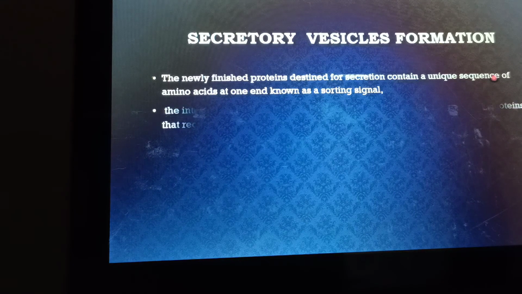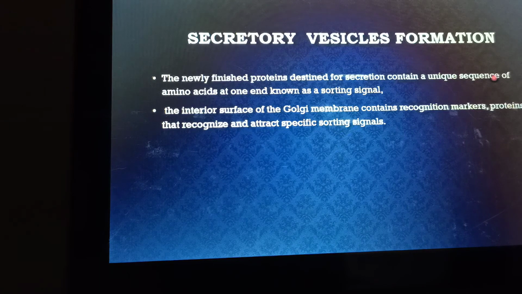So what is a sorting signal? Always remember, a sorting signal is a specialized, unique sequence of amino acids present at one end of the finalized, processed protein.